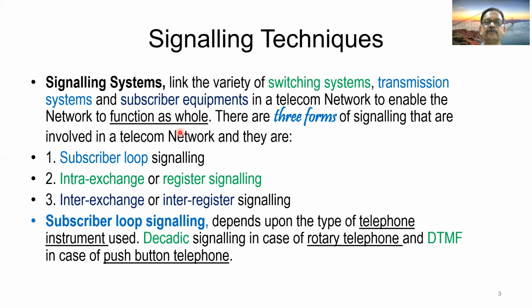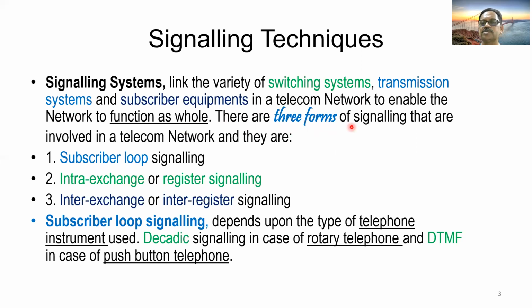So its objective is to link a variety of switching systems, transmission systems, and subscriber equipments so that the entire network functions as a single unit telecom network.